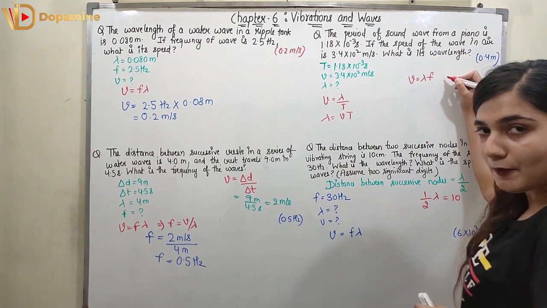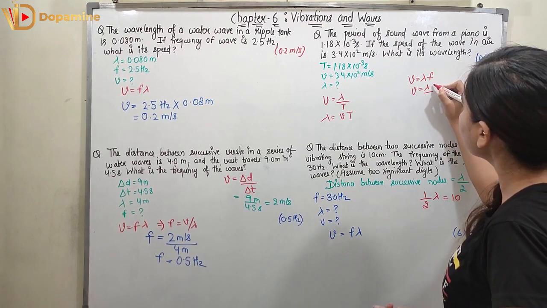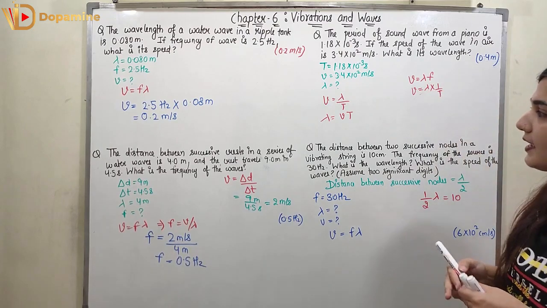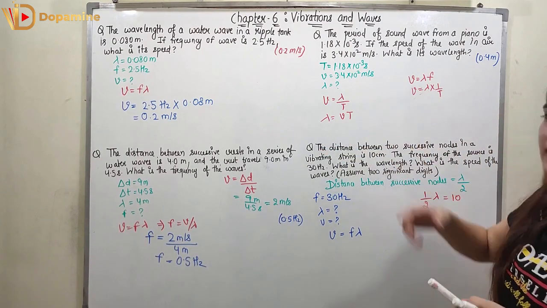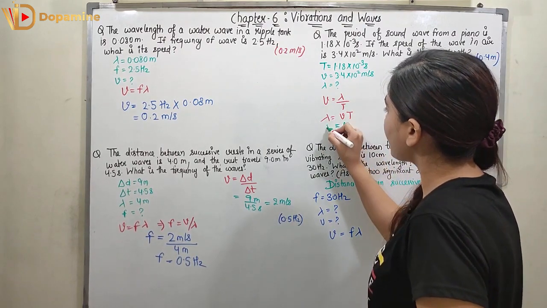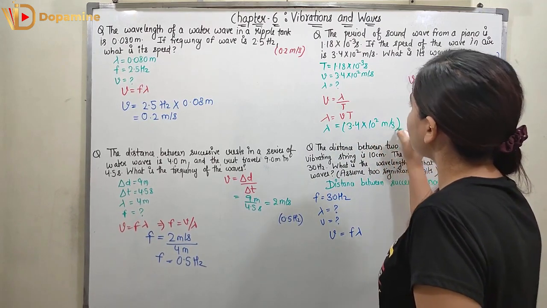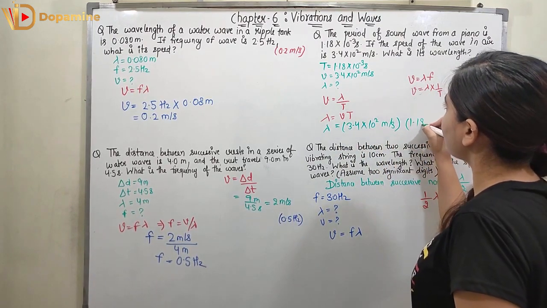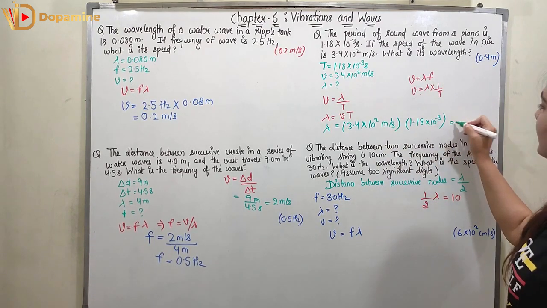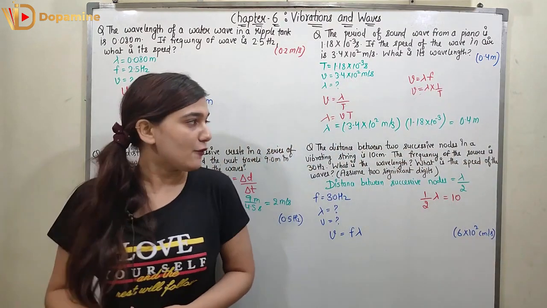Now frequency is 1 upon time, that we already know. So it can be represented as lambda into 1 upon time period, right? So V is equal to lambda upon T, or I can say lambda is equal to V into T. Now we know both V and T, so we are going to put them in. So lambda is equal to 3.4 into 10 raised to power 2 meter per second multiplied with the time period, which is 1.18 into 10 raised to power minus 3. If you multiply both of them, you are going to get 0.4 meter, and this is the wavelength for the given wave. I hope you understood it.